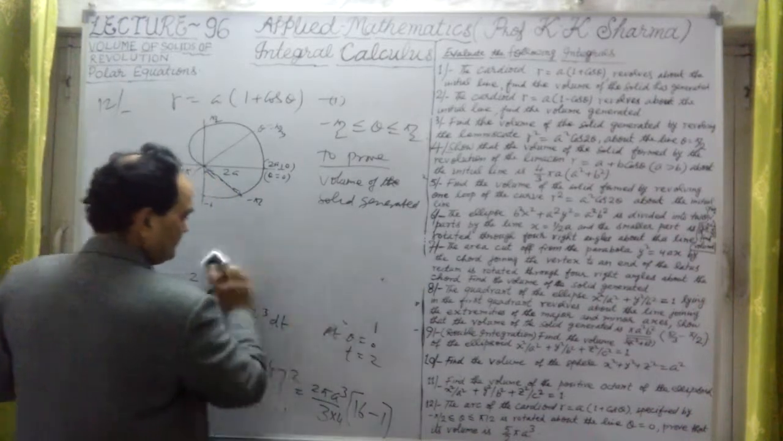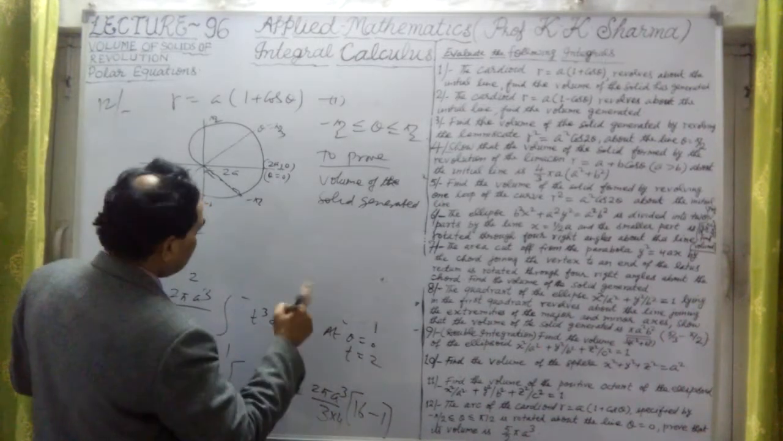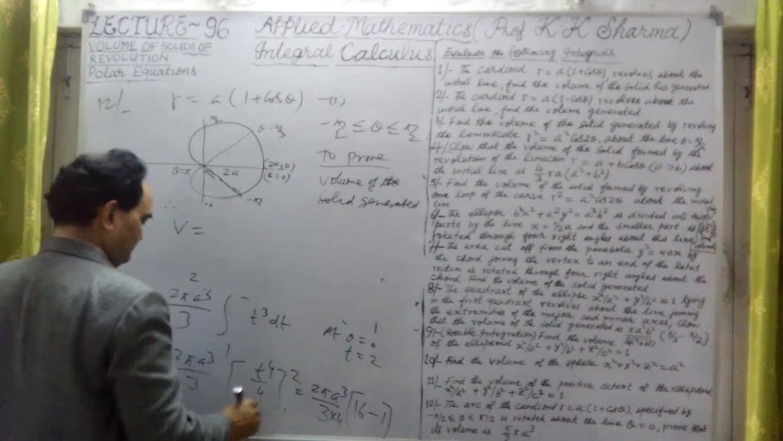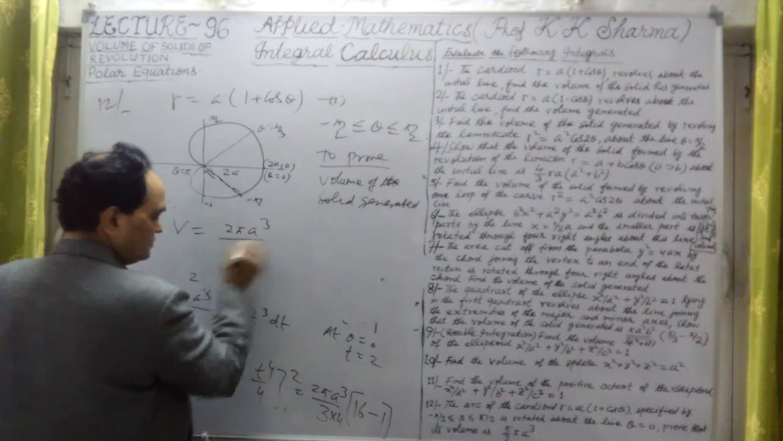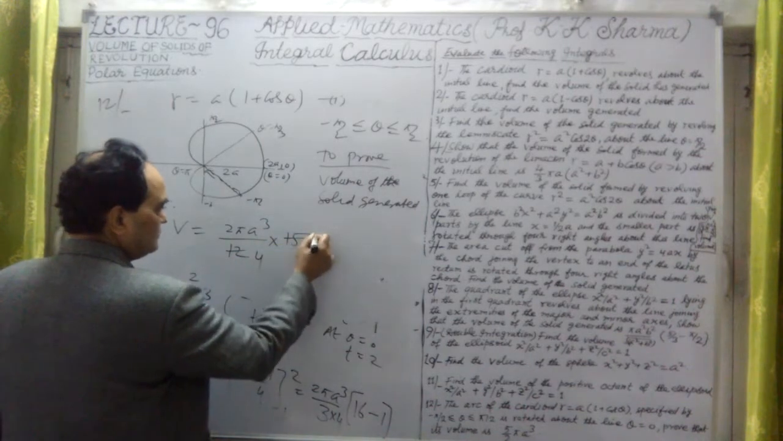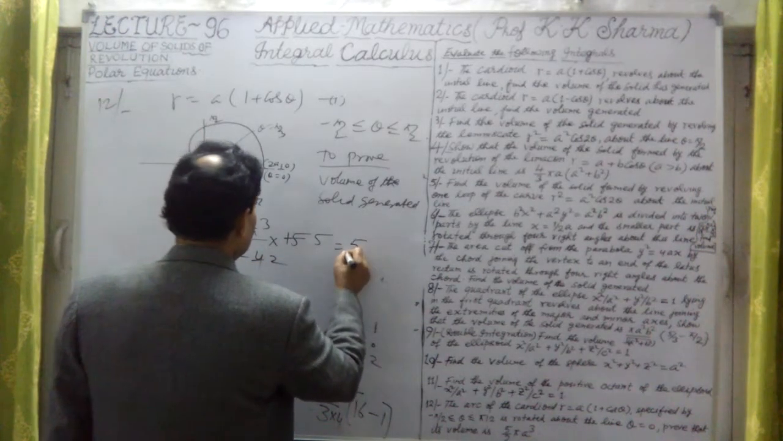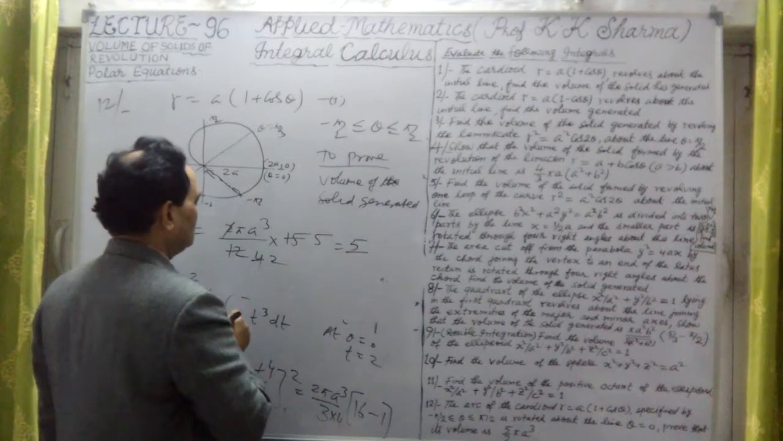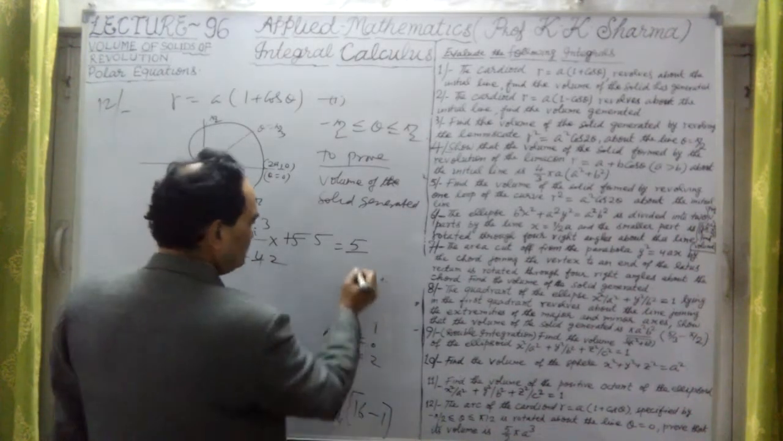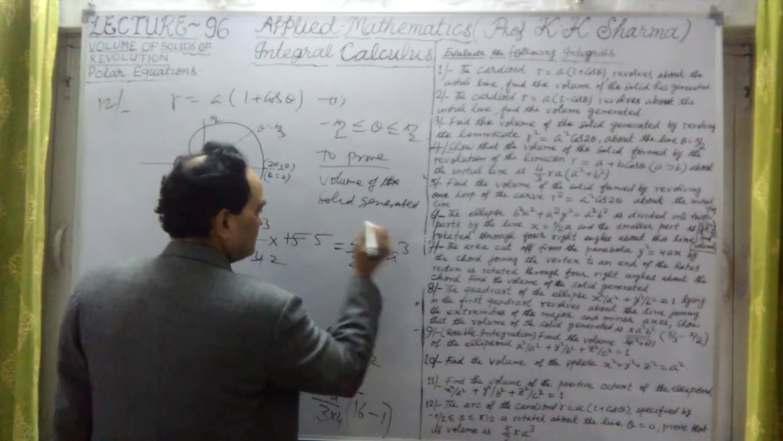Therefore the volume of that cardioid, or solid obtained by revolving the cardioid about the initial line at theta equal to 0, is given by 2 into pi aq upon 12 into 15 now. 3 4 is 12, 3 5 is 15, 2 2 is 4, it is 5 by 2. 5 by 2 pi aq, the same answer is obtained.